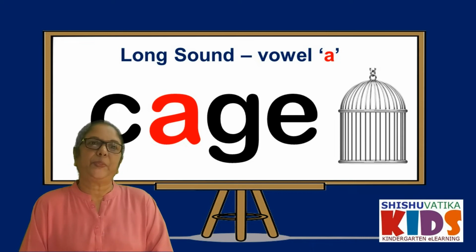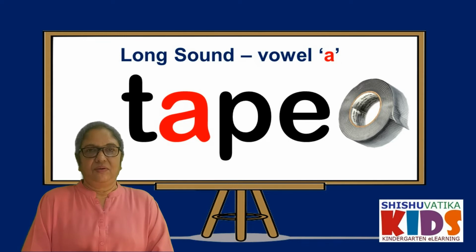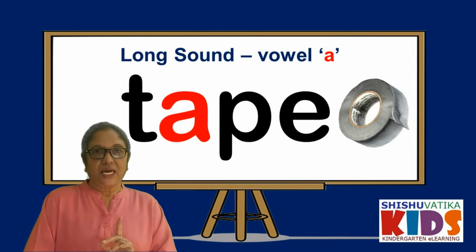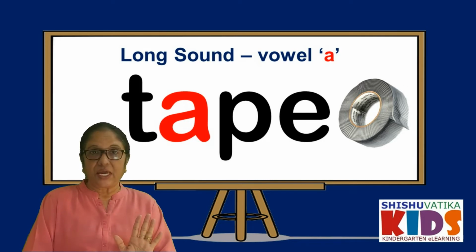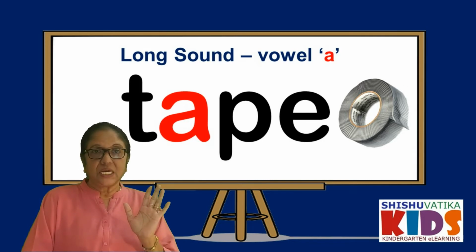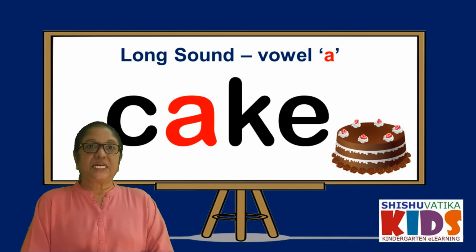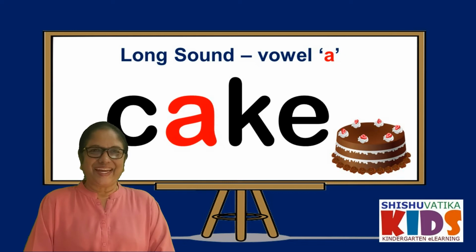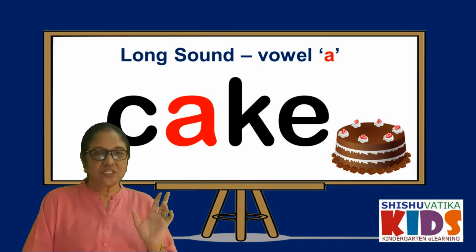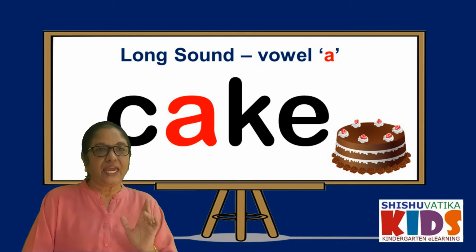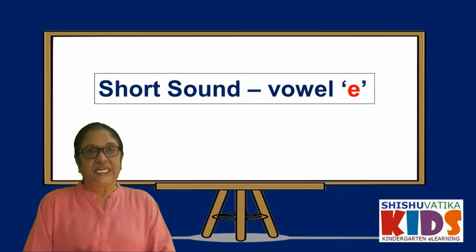Remember that. Now, the next. Tape. See? E sound is not there. So, tape. See? A is said as it is, as the letter is. Next comes cake. C-A-K-E. The same way, listen to the sound. Cake.